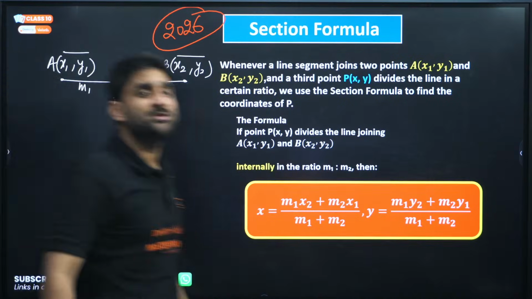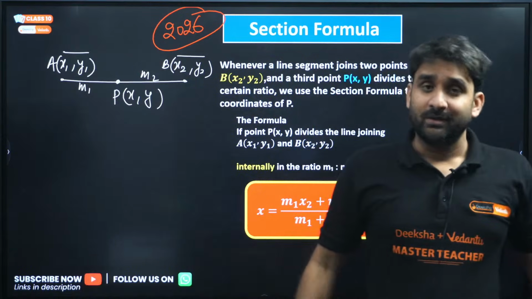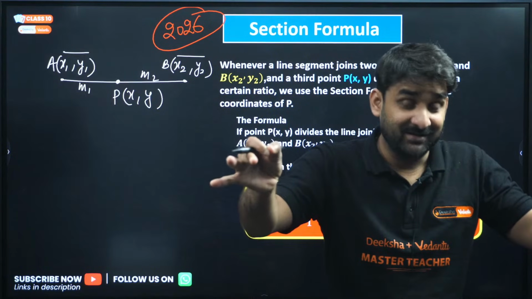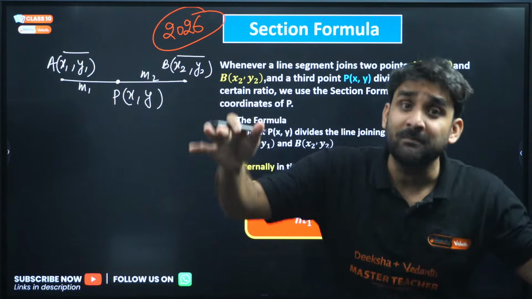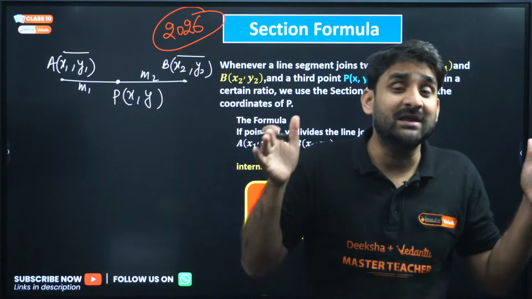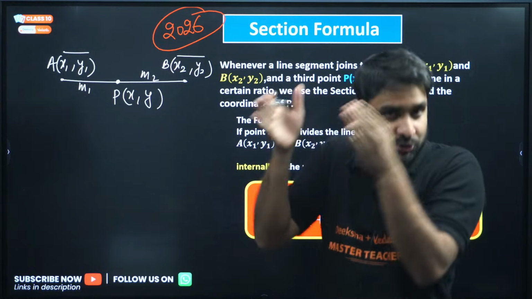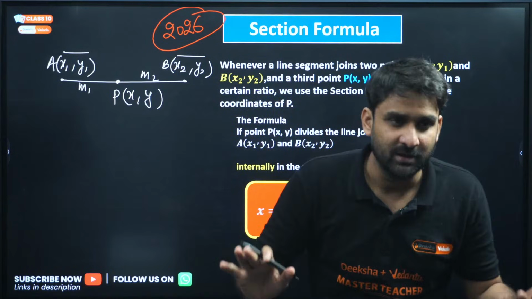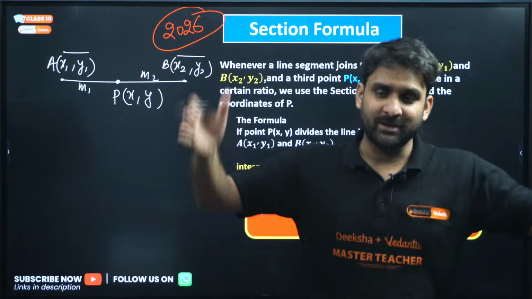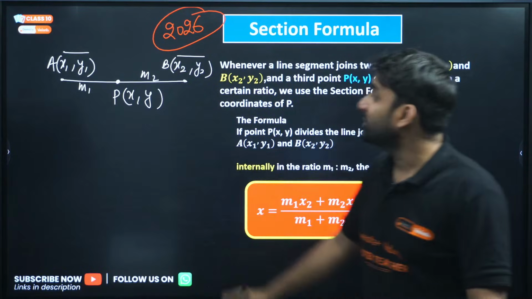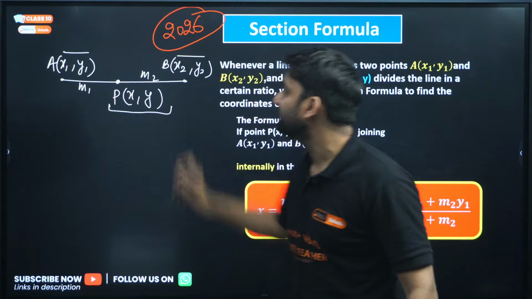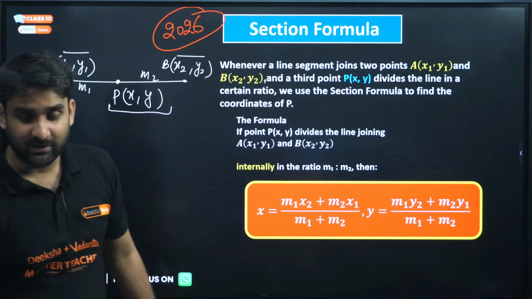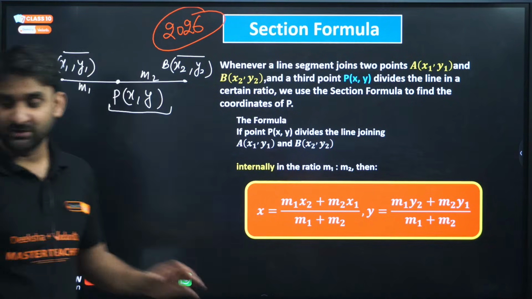So how much information do you have? Coordinate A you know, coordinate B you know, the line joining AB is there, and another point P has come, and that point P has divided the line segment AB in the ratio m1 : m2. It might be 1 : 2, 3 : 4, whatever numbers. So the ratio and the terminal coordinates are given, and the question will be to find the coordinates of P, which is dividing the line segment AB. We can find the coordinates of P by using the section formula.